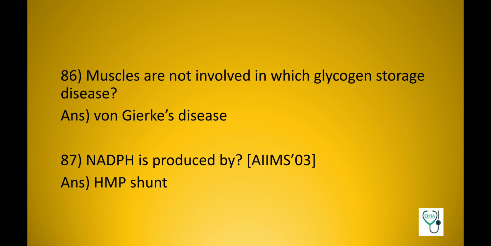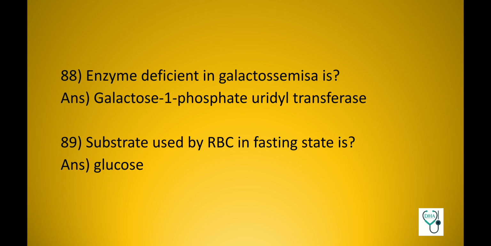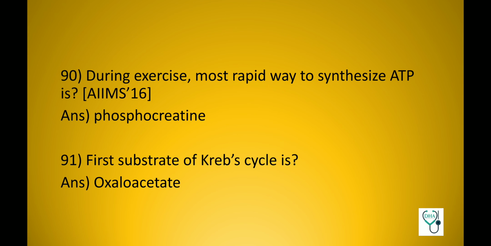NADPH is produced by HMP shunt. Enzyme deficient in galactosemia is galactose 1-phosphate uridyl transferase. Substrate used by RBC in fasting state is glucose. During exercise, most rapid way to synthesize ATP is phosphocreatine. This is a previous AIIMS question. First substrate of Krebs cycle is oxaloacetate.